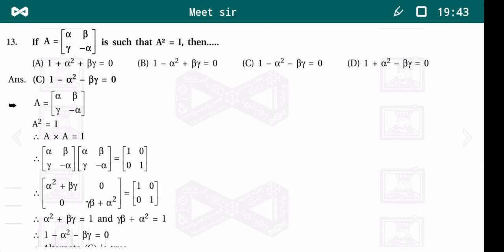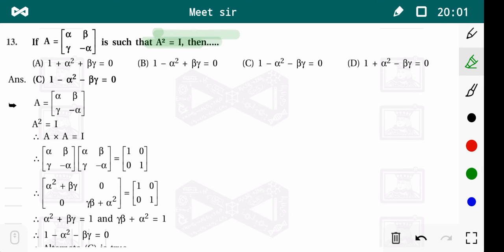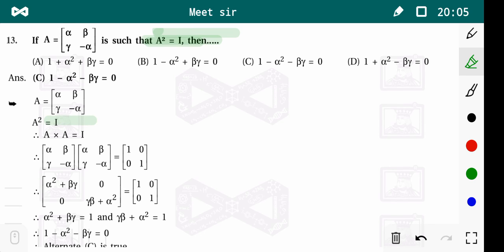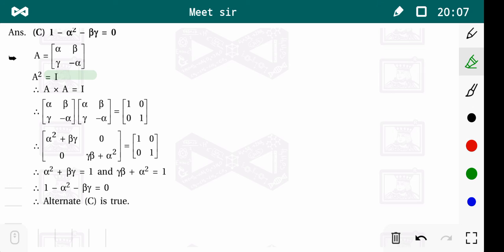Now if A is equal to the matrix alpha beta gamma minus alpha such that A square is equal to I, then which will be the correct option? Now A is given. We have to find A square, so that we can write A square is equal to I. Then we find A square and equate it to I, that is this matrix equation.